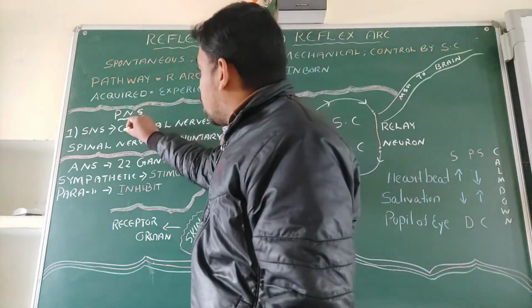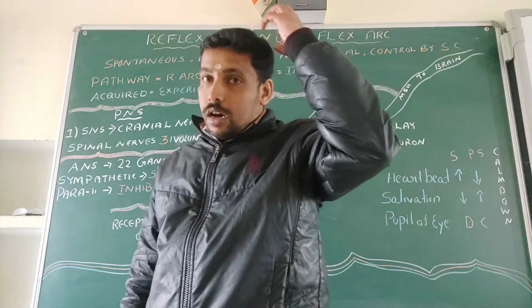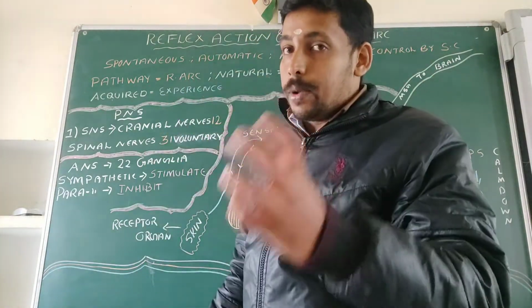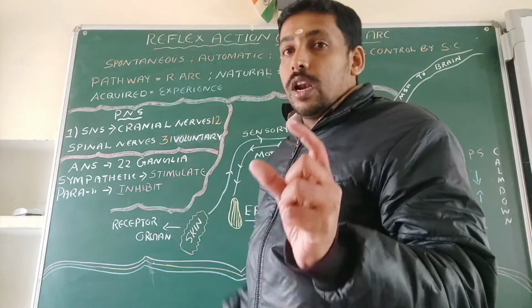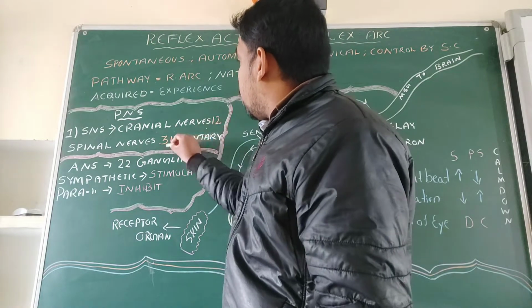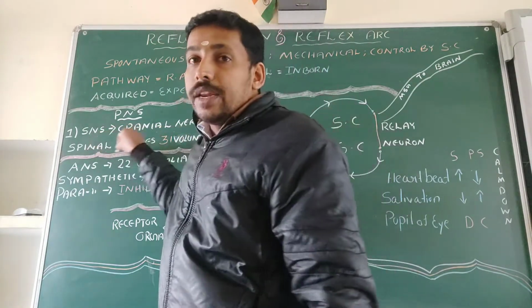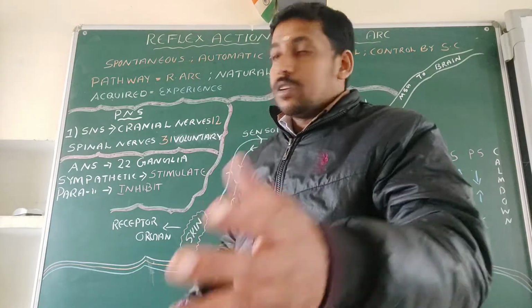It contains two types of nerves. Those nerves which are arising from the head, from the brain, are known as the cranial nerves. There are 12 pairs of cranial nerves, and there are 31 pairs of spinal nerves which are arising from the spinal cord. Then what about their function?